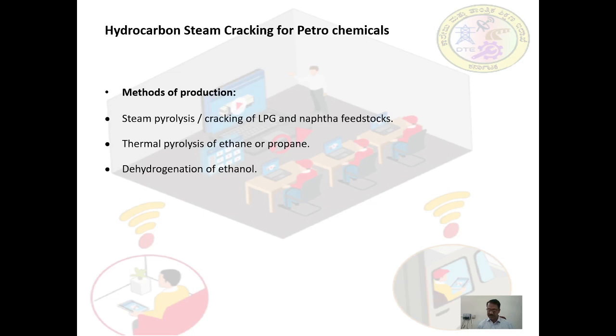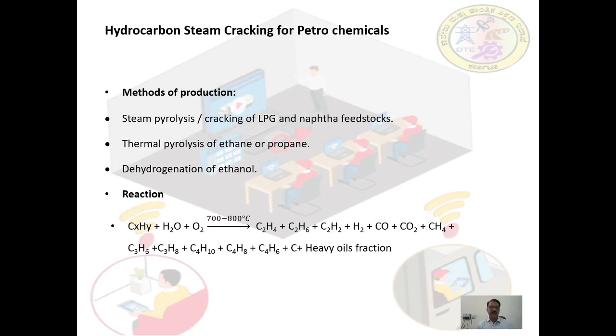The reaction taking place in the pyrolysis method is: CxHy, that is, a hydrocarbon, naphtha, plus water plus oxygen at a temperature of 700 to 800 degrees centigrade.